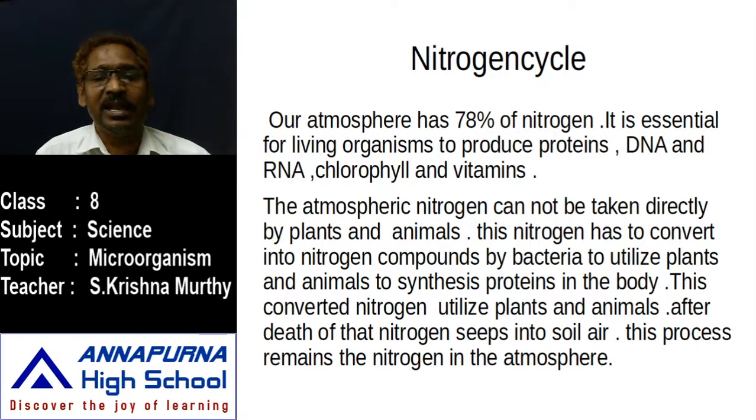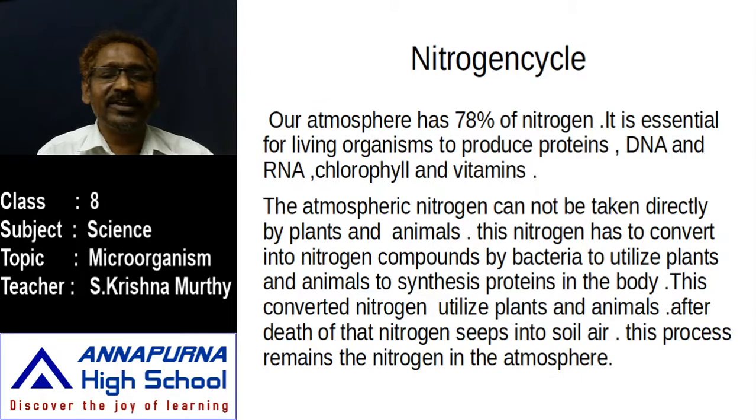What is the nitrogen cycle? Actually, nitrogen is present in the atmosphere. Among the 78% of nitrogen, some amount is sent into the soil along with the rains. So it cycles from the environment to the soil, from the soil to the plant body, and from the plant body to the animal body or the bodies of different kinds of organisms.